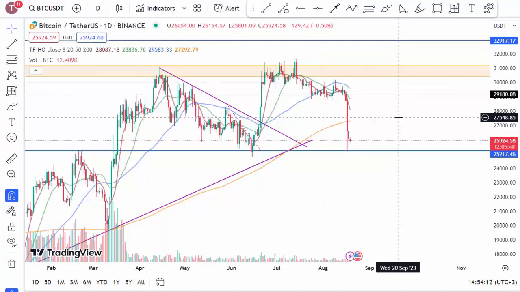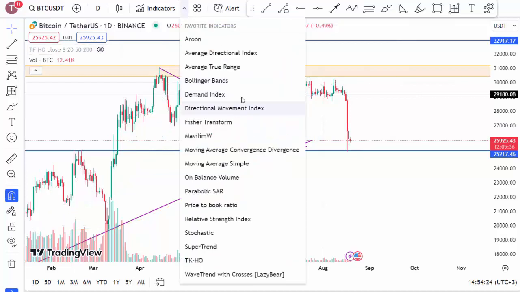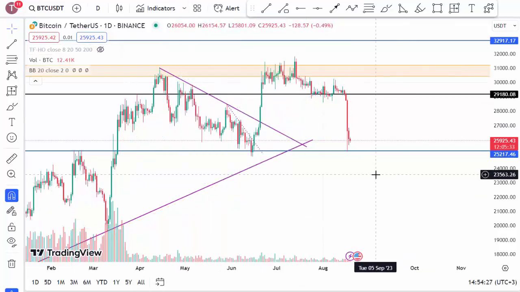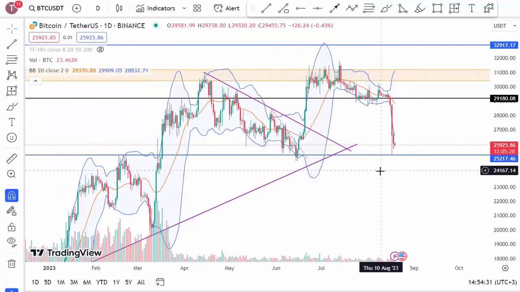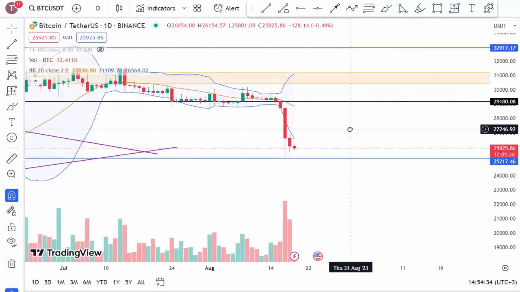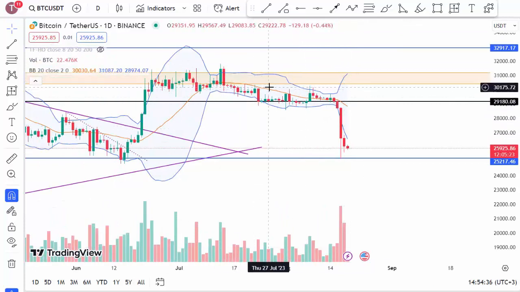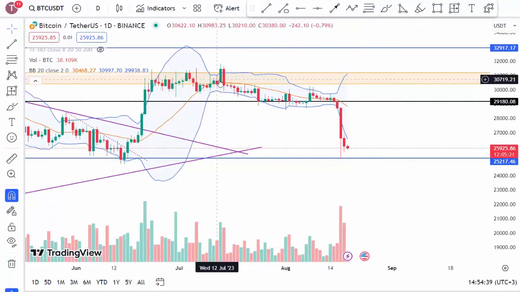Similarly, my friends, for the short term, and actually for the long term as well, what's important is the upward breach of the 200-day moving average. In the coming days, as we will see, we will gain a more detailed understanding of the importance of the upward breach of the 200-day moving average. With these aspects in mind, let's start examining our indicators. Let's first take a look at our Bollinger Bands.